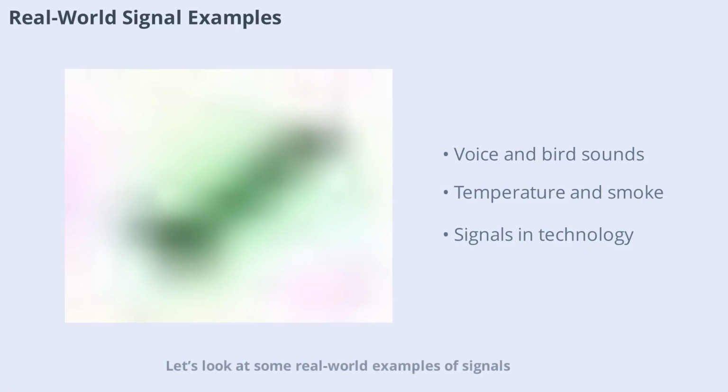Let's look at some real-world examples of signals. The human voice is a classic example, as it varies in amplitude and frequency to convey speech. The chirping of birds is another, where the sound patterns change over time. Temperature readings, smoke signals, and even the scent of flowers can be considered signals because they change and can be measured or detected. In technology, signals travel through telephone wires or are represented as electrical impulses in circuits. These diverse examples highlight how signals are integral to both natural and engineered systems.